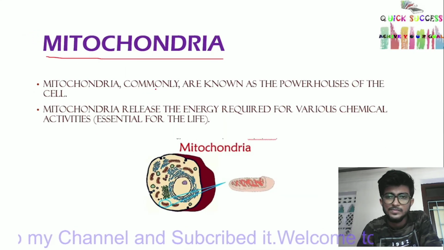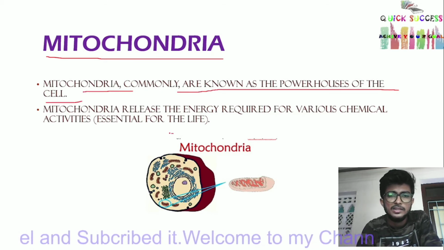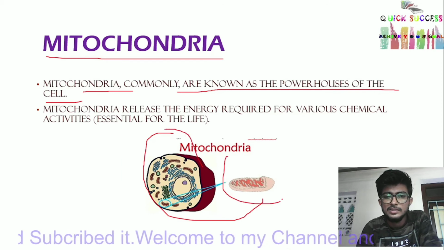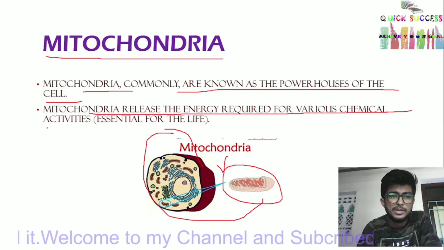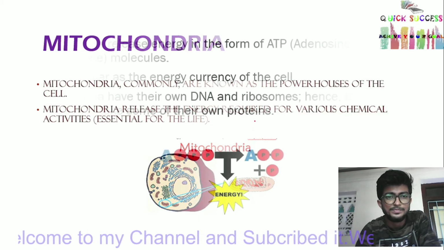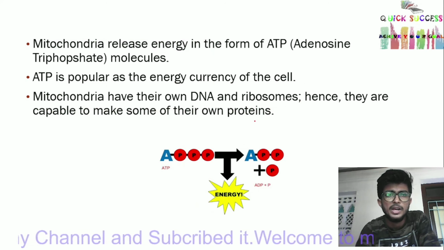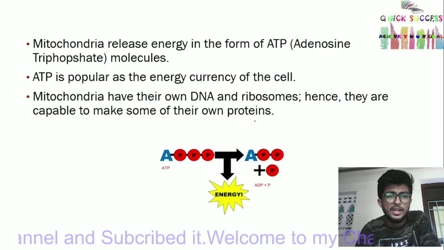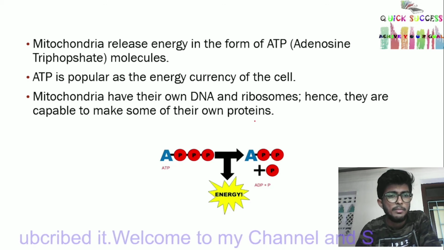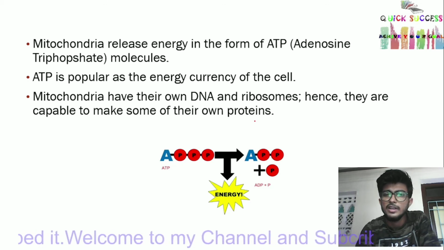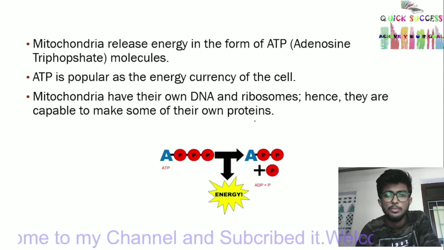Mitochondria, the powerhouse of the cell. This is the whole cell, and this is mitochondria. Mitochondria release the energy required for various chemical activities essential for life. Mitochondria release energy in the form of ATP, adenosine triphosphate molecules. ATP is popular as the energy currency of the cell. Mitochondria have their own DNA and ribosomes, hence they are capable of making some of their own proteins.